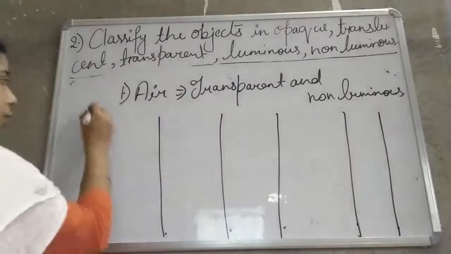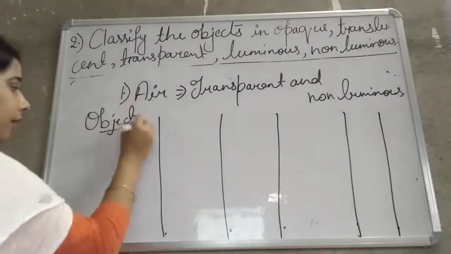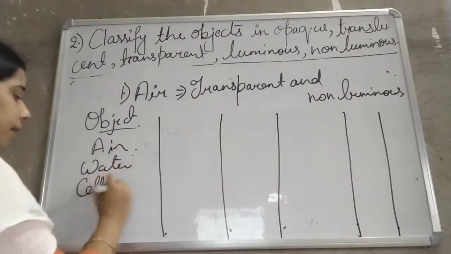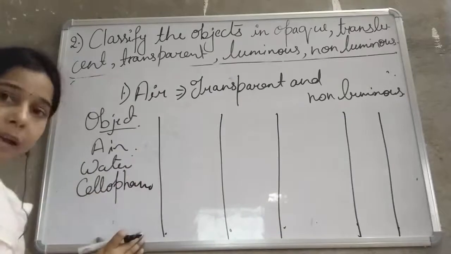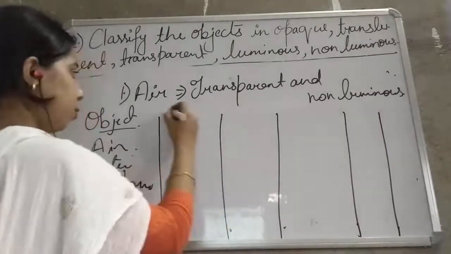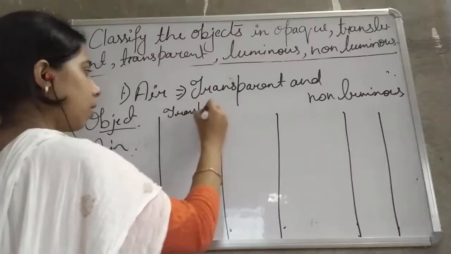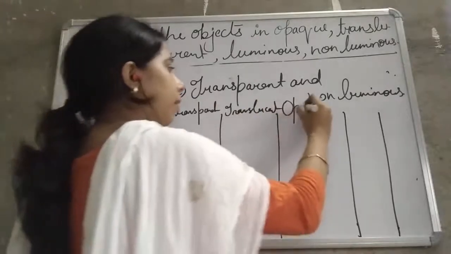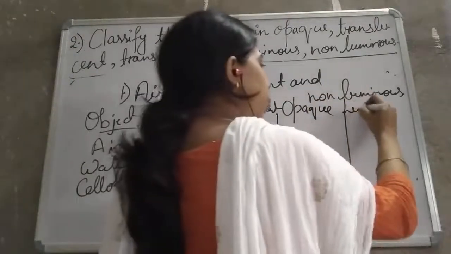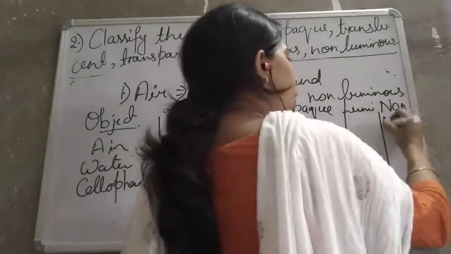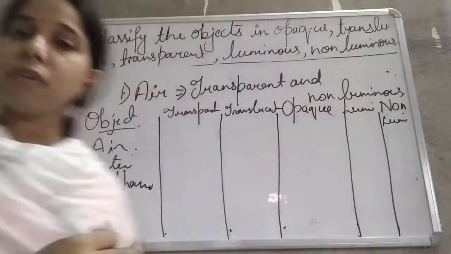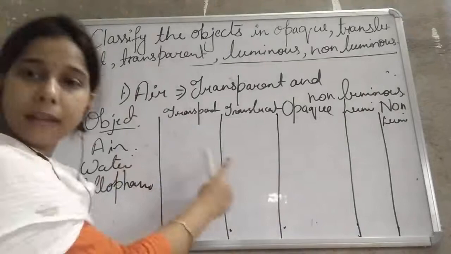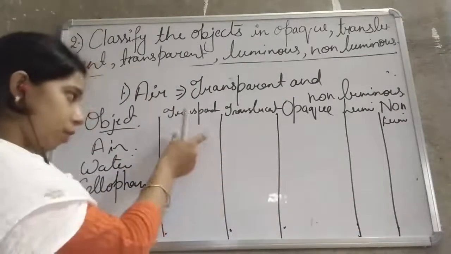So in this column you will write the objects, whatever the objects are, whether air is there, or water is there, or cellophane is there. All these objects you will write here, and you will mark a tick. Suppose you write here transparent, then translucent, then opaque, then luminous, and non-luminous. So you will make different columns, and in front of each object you will mark a tick so that you will understand whether it is opaque or luminous.